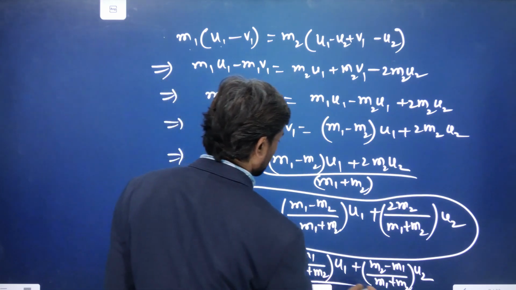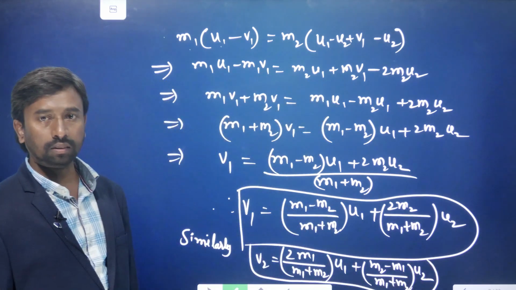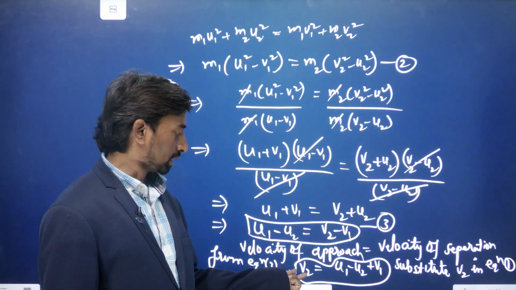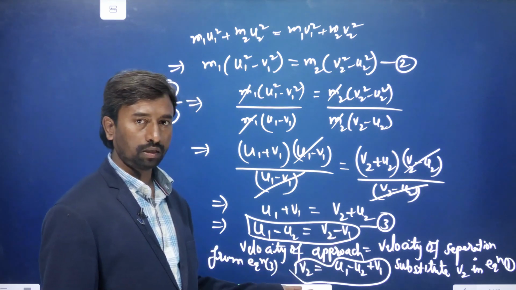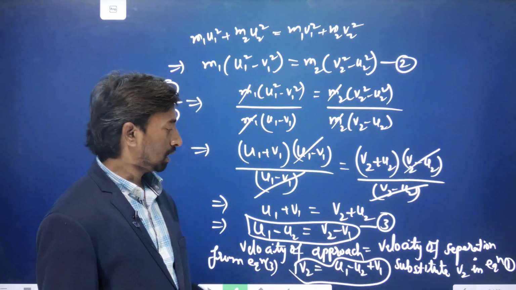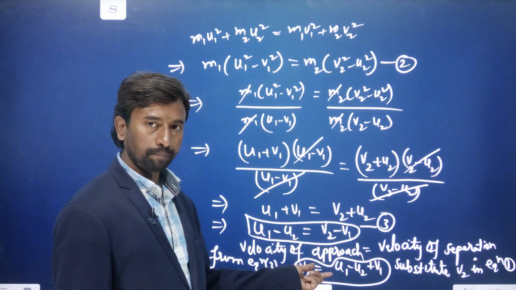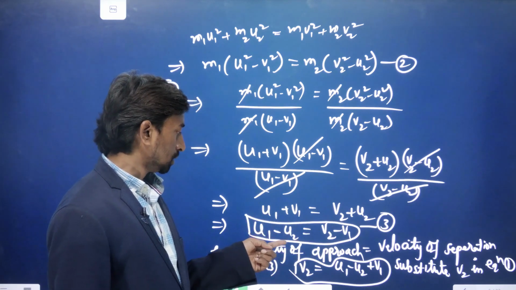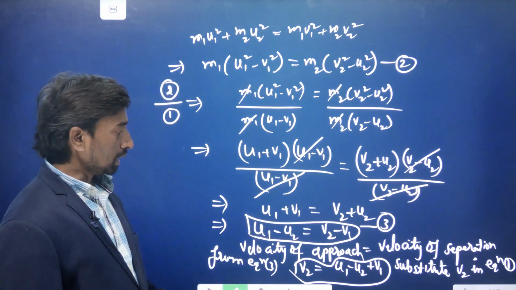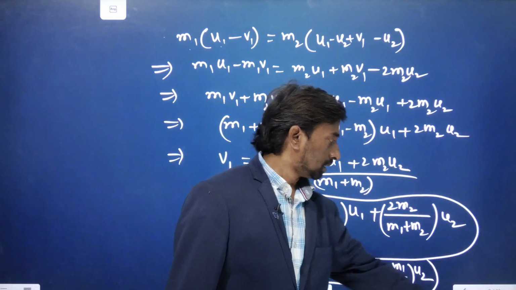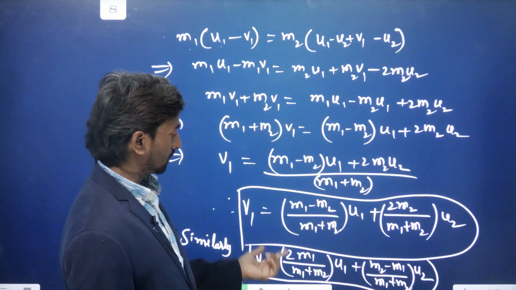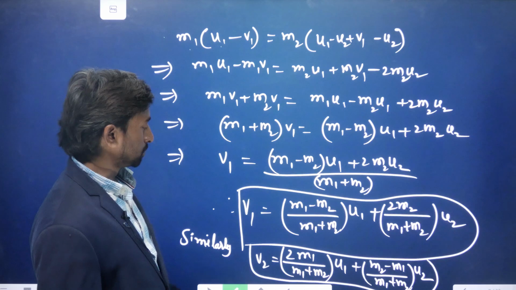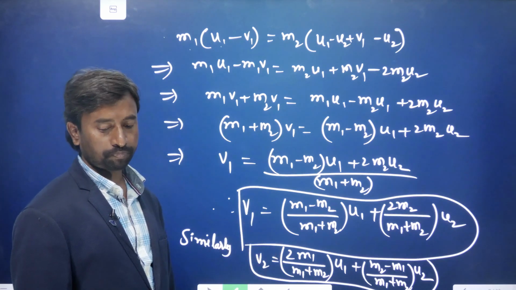To get this equation, we use the third equation, where we have written the v2 value. If we write v1 in terms of v2 minus u2 minus u1, and substitute that value in equation 1, then by simplification we get this equation. In the same manner we get this equation. So we got the expressions of the initial velocity and the final velocity.